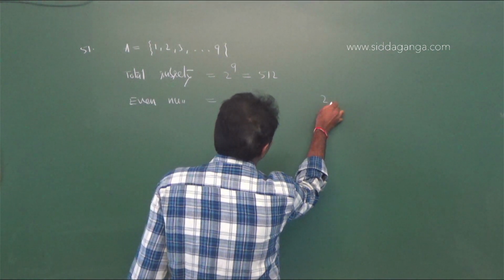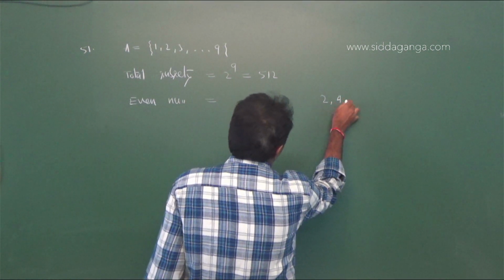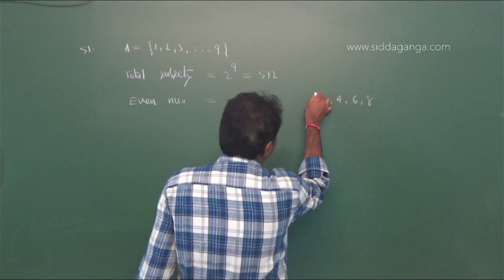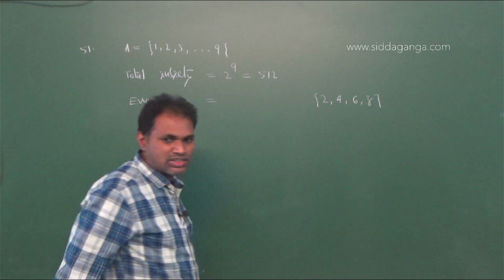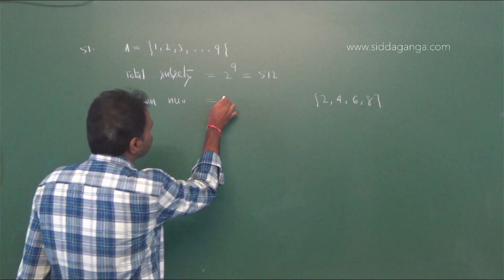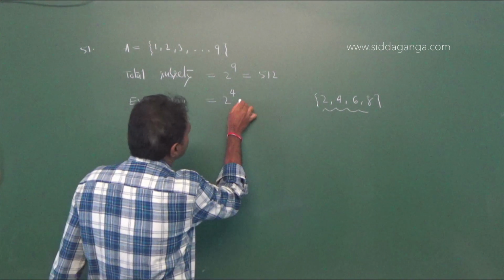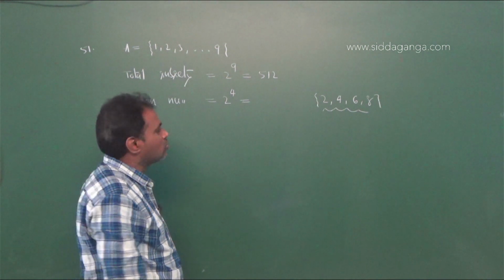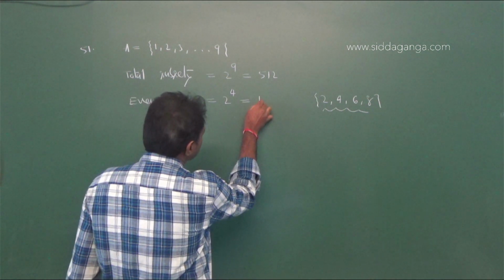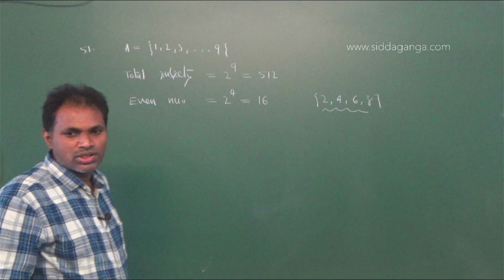In those, even numbers are 2, 4, 6, 8. Therefore, the number of subsets containing only even numbers equal to 2 power 4, since 4 even numbers are there. 2 power 4 equal to 16.